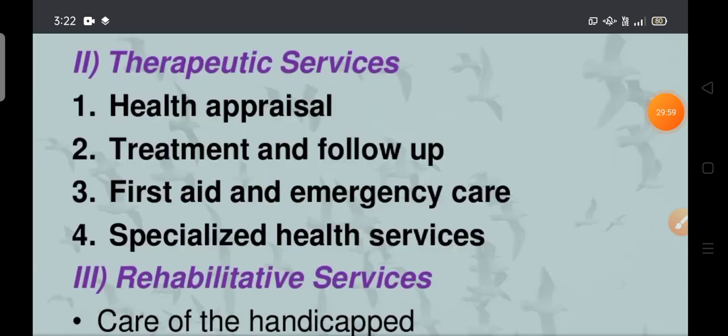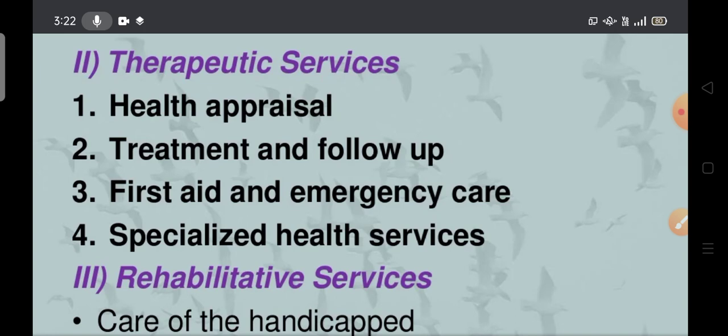Here, the health appraisal. Most of the time, the child will spend time at school. That is the reason, as a class teacher, we have to give instructions. Monthly, we have to conduct school health programs, give awareness, and give instructions. So as a class teacher,